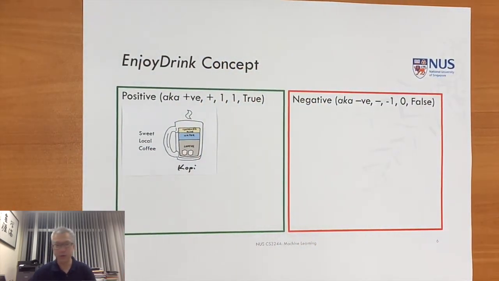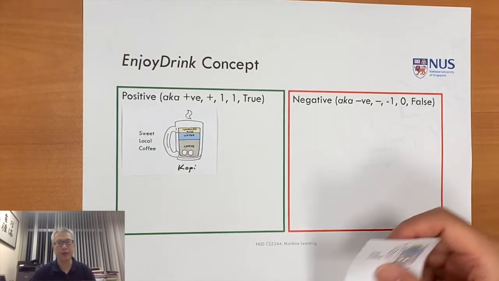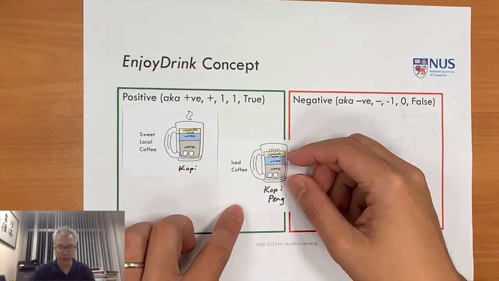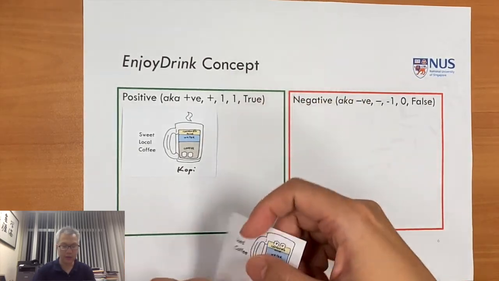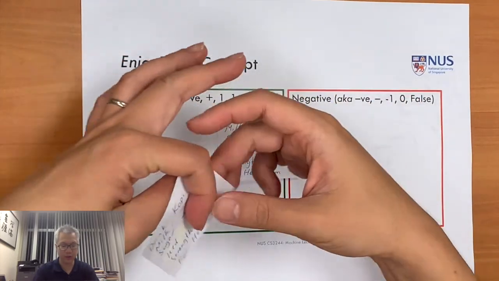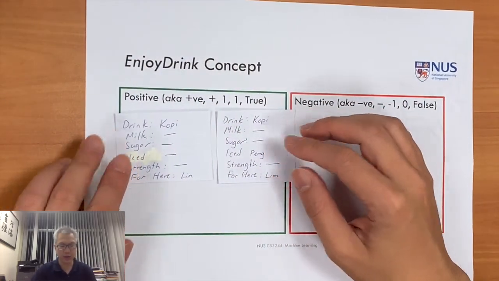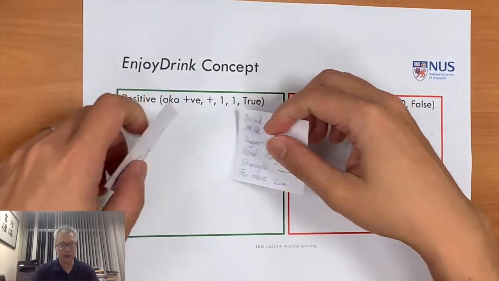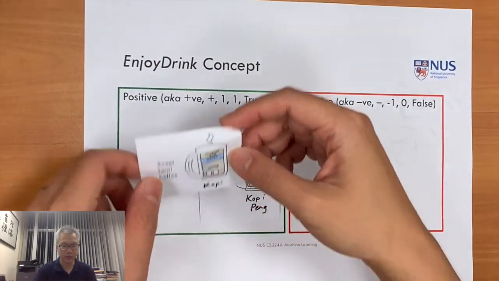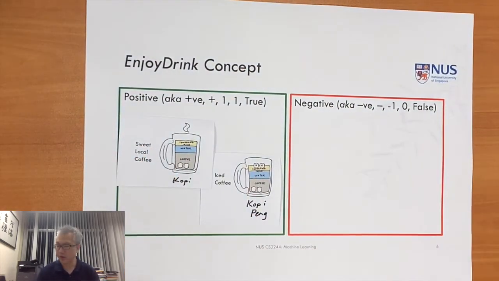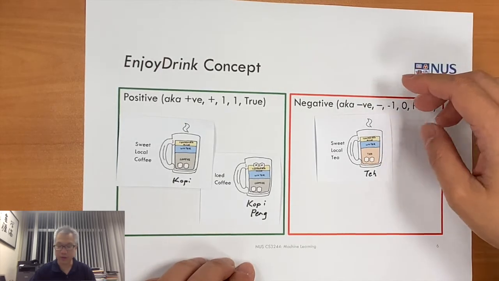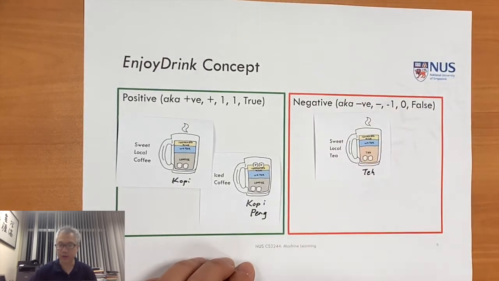We can get another drink and ask our friend whether they like it or not either. Okay, so here we have another one. This is coffee bing, or iced coffee, and it's the same as the coffee one, except it differs only in one attribute, right? The attribute of having ice or not. That's the only difference here. Okay, and so let's say our friend says both of these drinks are positive instances, so that's great. And we might get some negative instances as well. So let's say our third drink that we get here is sweet local tea, and let's say our friend doesn't prefer that, so they'll put it in the negative space.